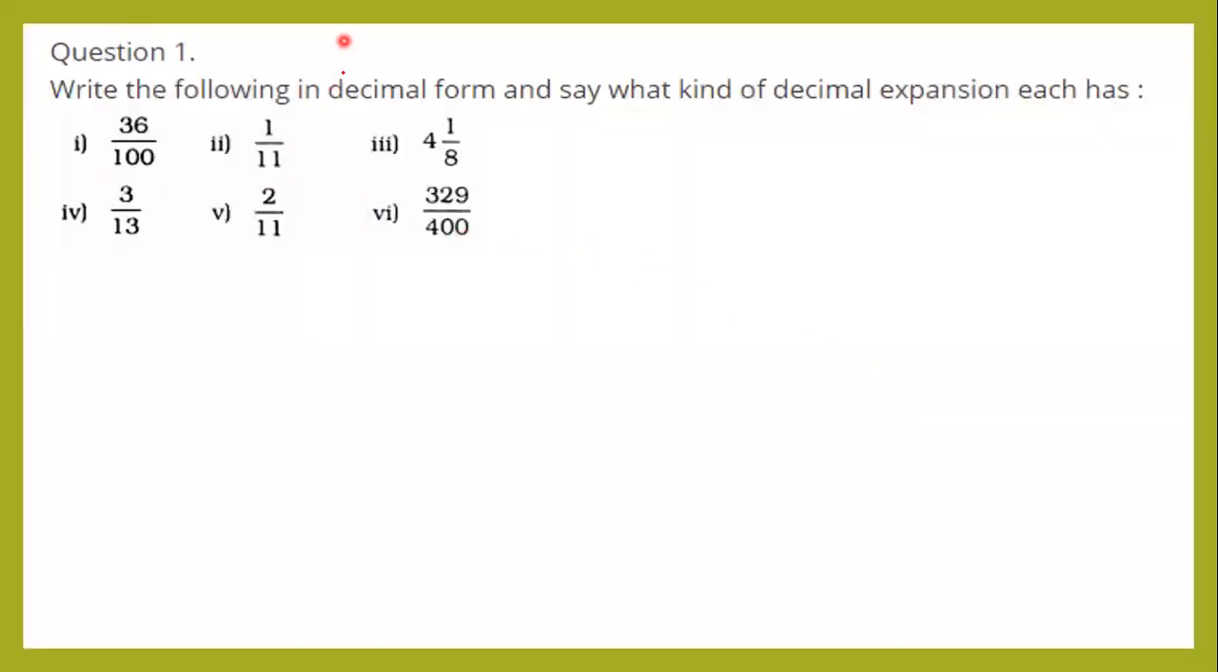First question is, write the following in decimal form and say what kind of decimal expansion each has. You need to say what kind of decimal expansion it is. Before solving this sum, let us know the meaning of terminating and non-terminating.